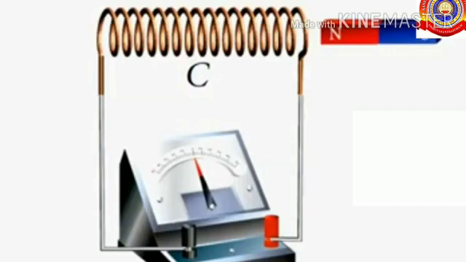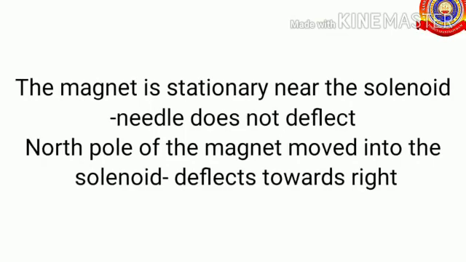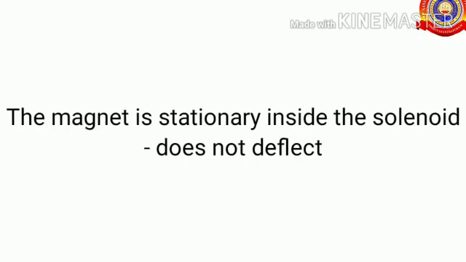So let's conclude this. The magnet is stationary near the solenoid: the needle of the galvanometer does not deflect. When the north pole of the magnet is moved into the solenoid, the needle deflects towards the right. When the magnet is stationary inside the solenoid, the needle does not show any deflection.